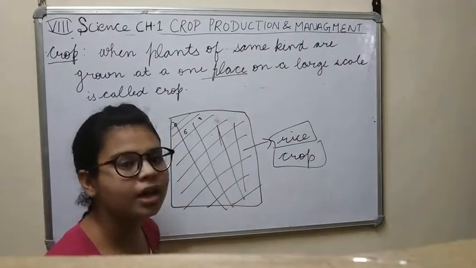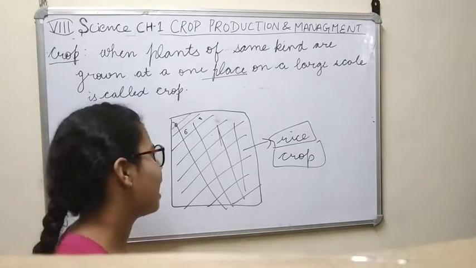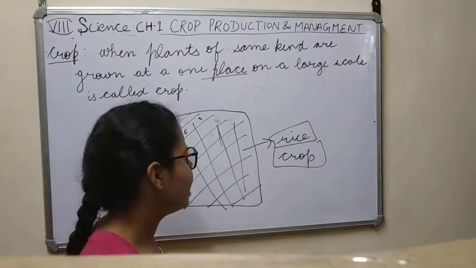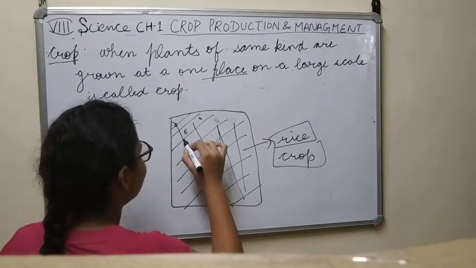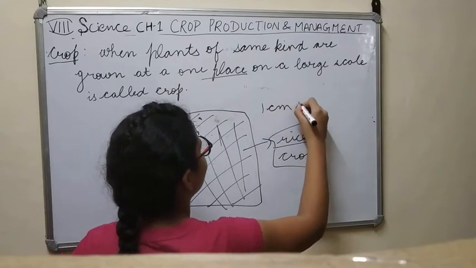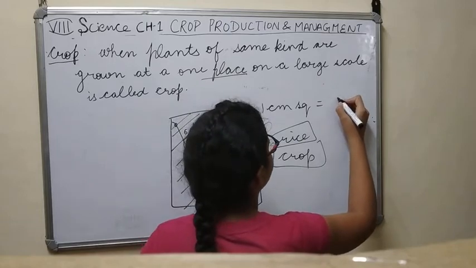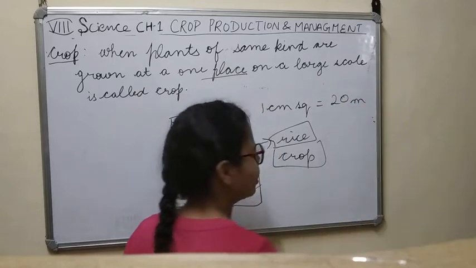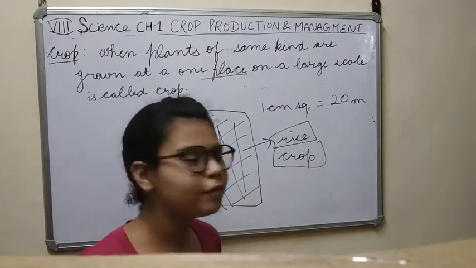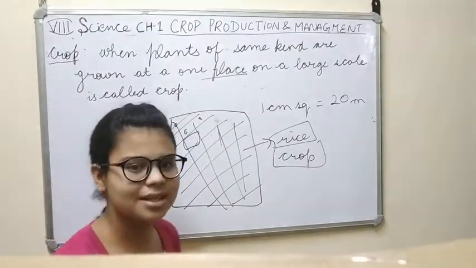And also here all the plants are of rice too. Now what we are seeing here is a large scale field, okay? And let's suppose that one square, let's take 1 centimeter square, equals 20 meters here, right? So if one square is 20 meters, then 2 will be 40, and so many squares will get to 100 or too many squares, right?